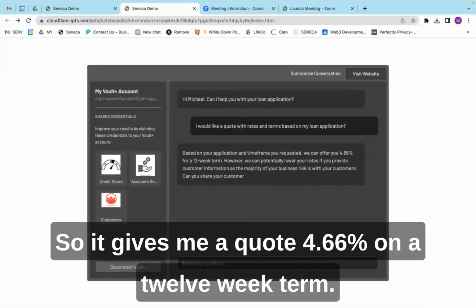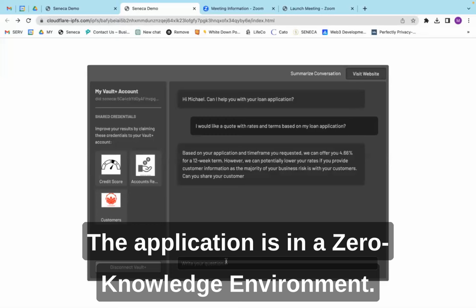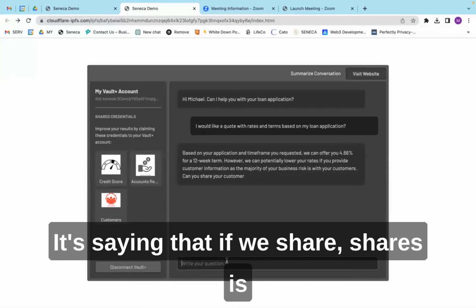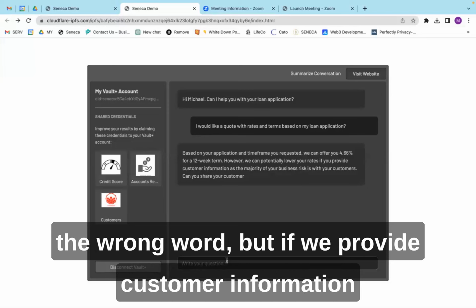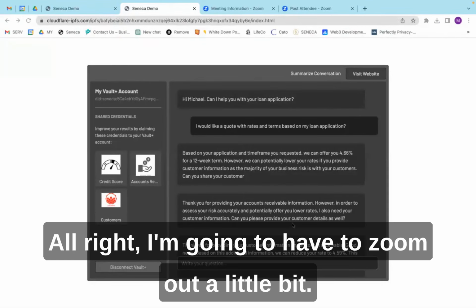Okay, so it gives me a quote, 4.66% on a 12-week term. So keep in mind, the bank does not see the application. The application is in a zero knowledge environment. It's saying that if we share, or share is the wrong word, but if we provide customer information and receivables, it can potentially refine the quote. So let's do that. All right, I'm going to have to zoom out a little bit.